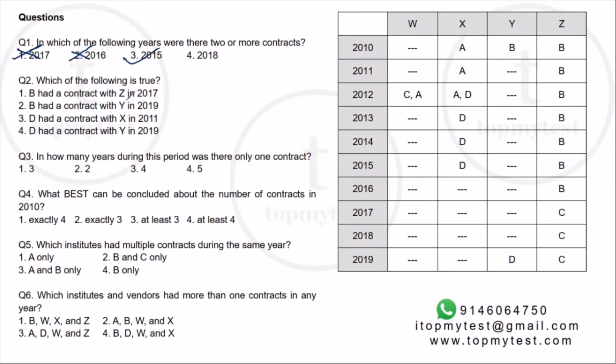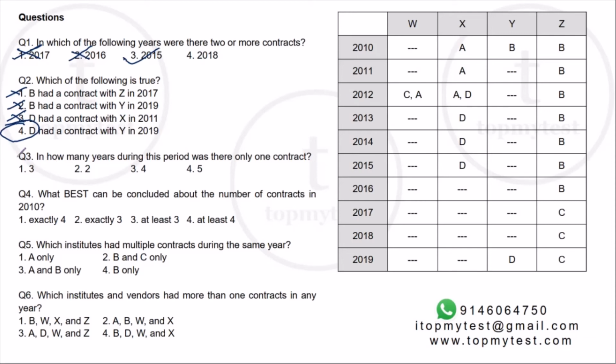B had a contract with Z in 2017. No. B's contract with Z ends in 2016. So this is out. B had a contract with Y in 2019. B's contract with Y is in 2010. So this is also false. D had a contract with X in 2011. In 2011, D did not have any contract. So this is also out. So option 4 will be a correct choice. D had a contract with Y in 2019.